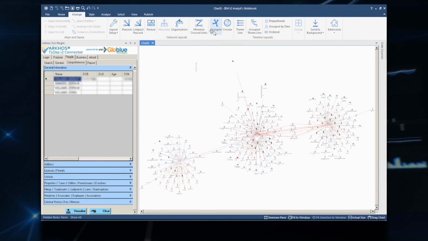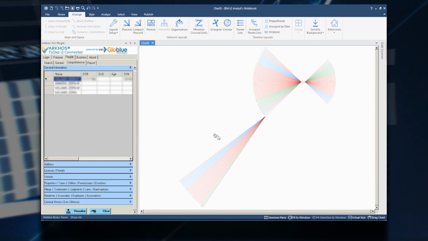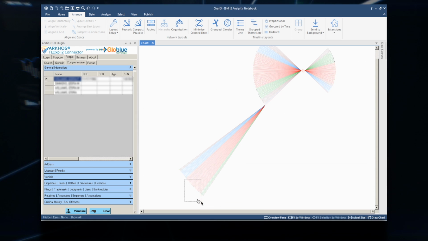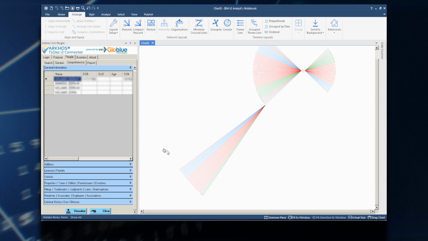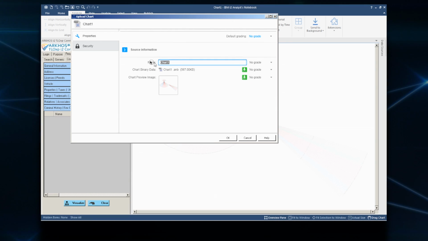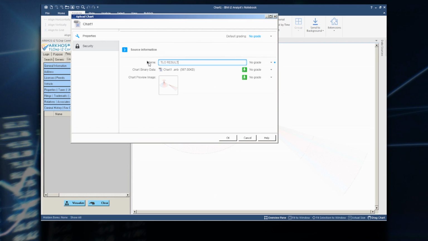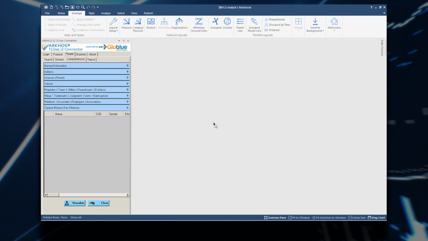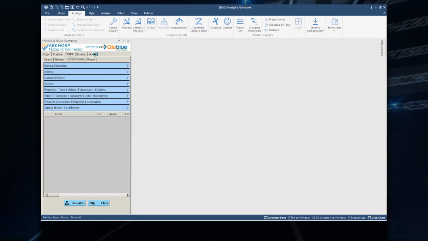Identifying patterns among complex networks is simple and intuitive. Color-coded links provide easy visualization of relationships by entity type in the chart. Stored intelligence from previous working cases can automatically be merged when association patterns are found, giving the analyst the ability to uncover hidden connections among disparate data sets.